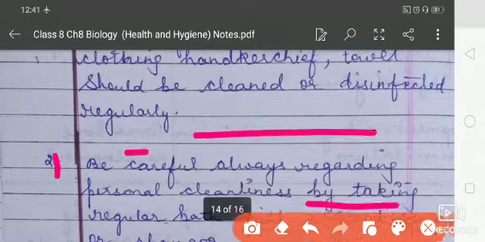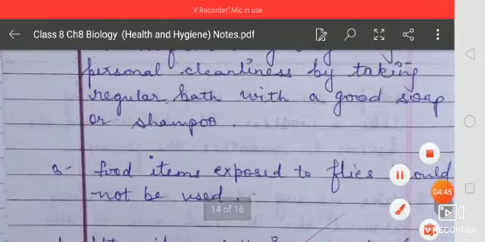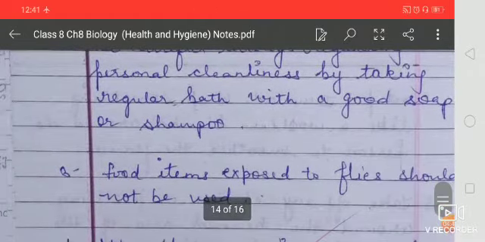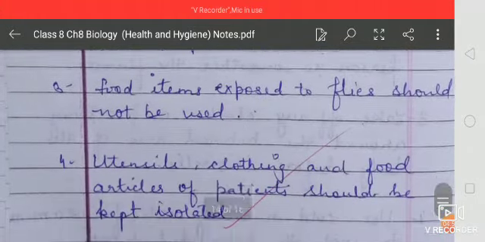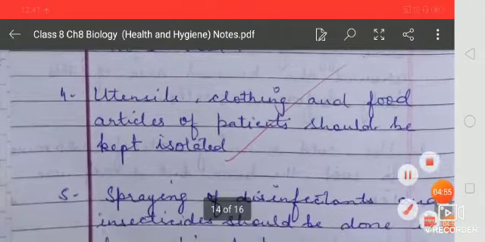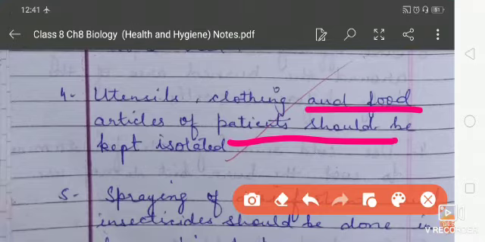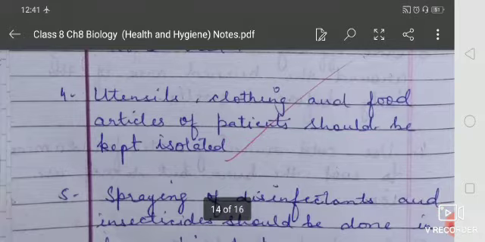Personal hygiene, personal cleanliness by taking a regular bath with a good soap or shampoo, and food items exposed to flies should not be used. The utensils, clothing and food articles of patients should be kept isolated.